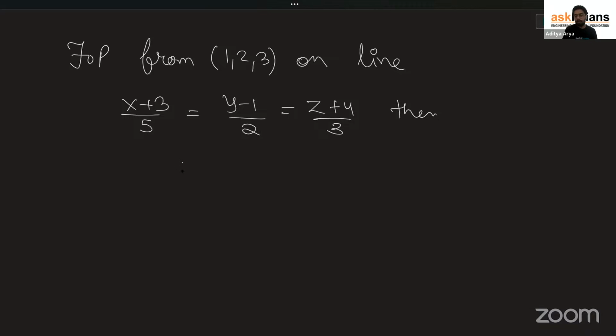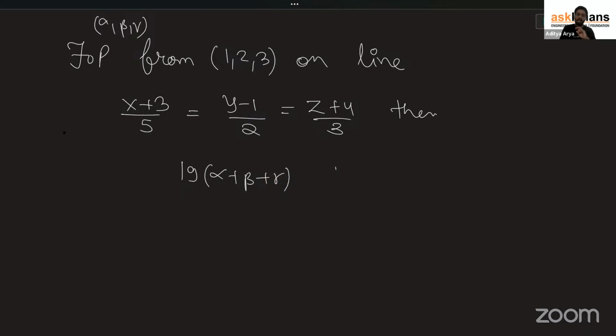Then find the value of 19 times (alpha plus beta plus gamma), where alpha, beta, gamma are the coordinates of the foot of perpendicular. So this was the question given. You guys can check your NCERT.